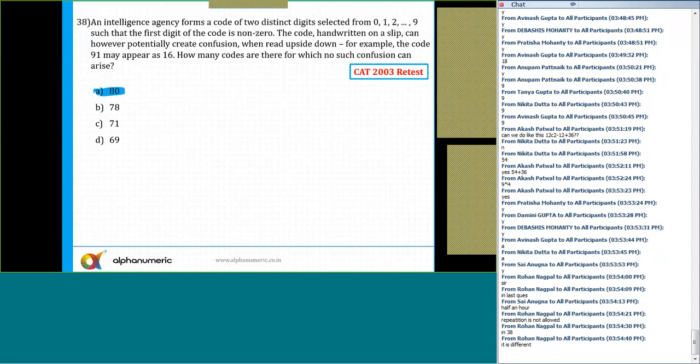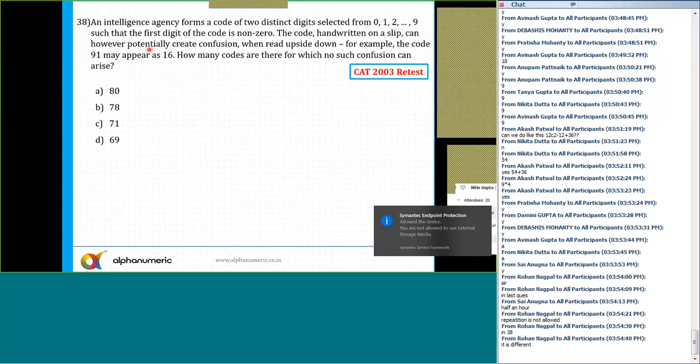Okay, the answer is option C, 71. This is different actually. It seems to be exactly the same, but it is actually different. It says an intelligence agency forms a code of 2 distinct digits. Here the repetitions are not allowed, so it is 2 distinct digits. That's right. So 2 distinct digits selected from 0, 1 to 9.